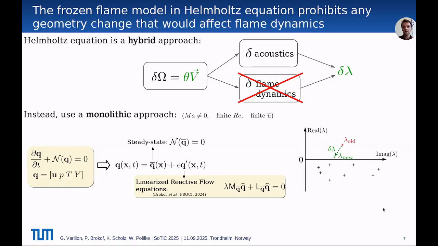But there is another bottleneck. The linearized reactive flow equations are not as simple as the Helmholtz equation. This is a set of 4 or 5 advection diffusion reaction equations with non-trivial boundary conditions, compared to the scalar parabolic equation for the Helmholtz equation. And these linearized reactive flow equations are tedious to put in the Hadamard form. This is not impossible, but it is enough motivation for us to propose an original alternative to circumvent this Hadamard form for the linearized reactive flow equation.